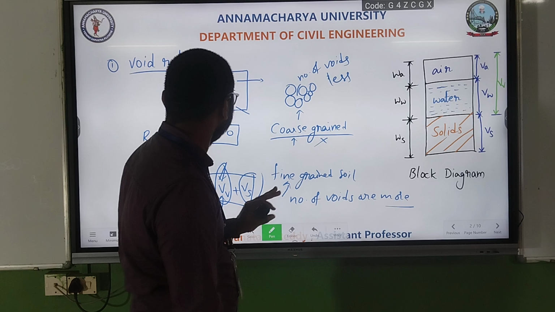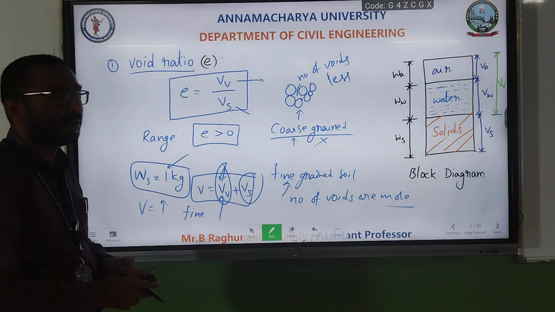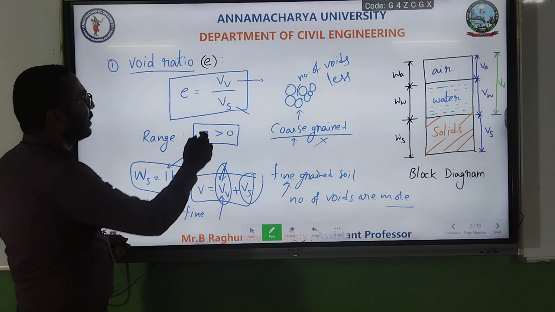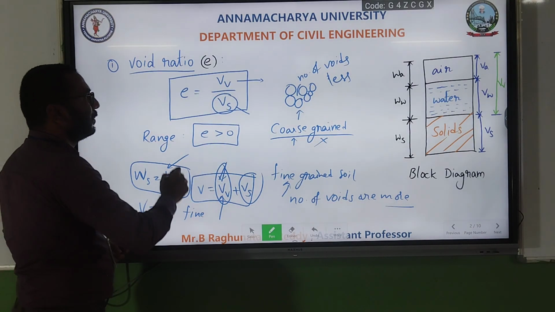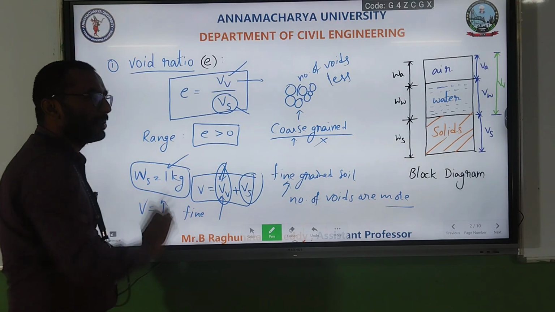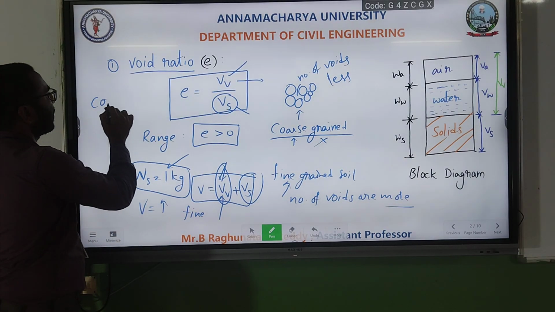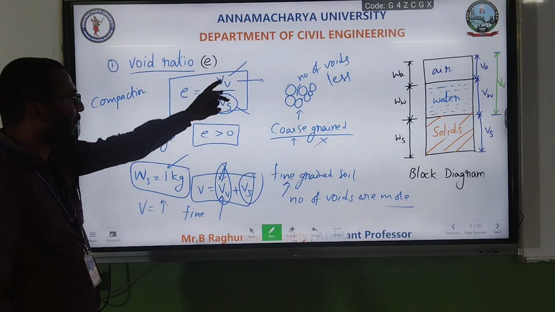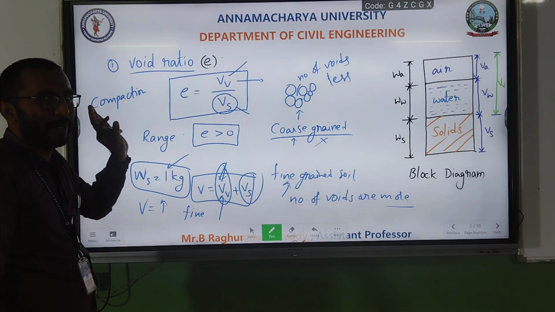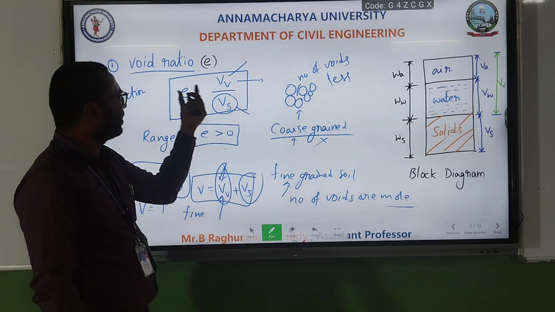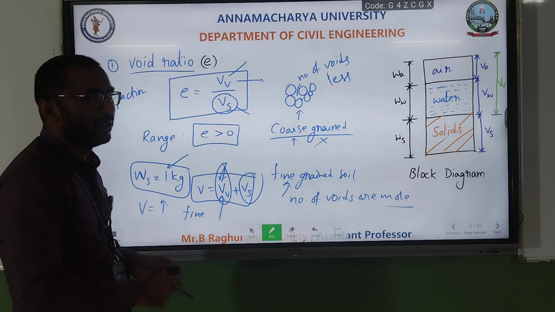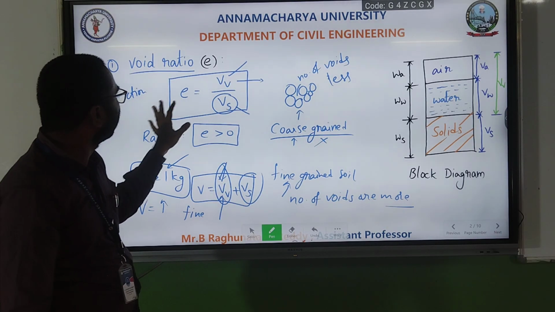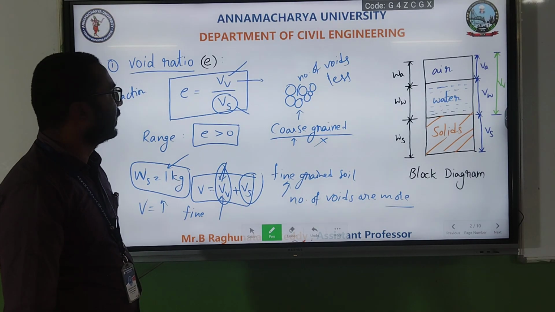Okay, so this is a very important definition, void ratio. Most of the engineering properties depend on this void ratio. And one more thing, volume of solids is the same. So whenever volume of voids changes, your engineering properties, either compaction or consolidation, all depend on volume of voids only. If volume of voids decreases, that means it is compacted. In loose state, the void ratio may be a large value; in dense state, the value of void ratio is less. Okay, so this is the overall definition of void ratio.